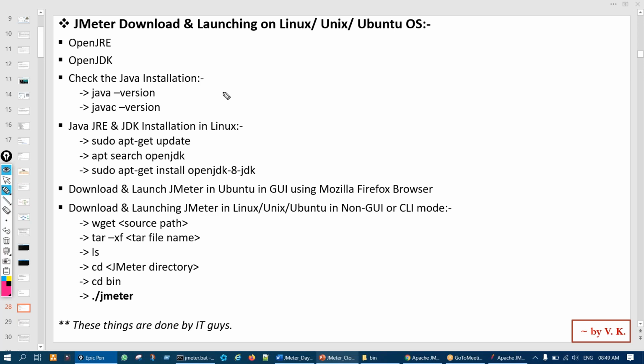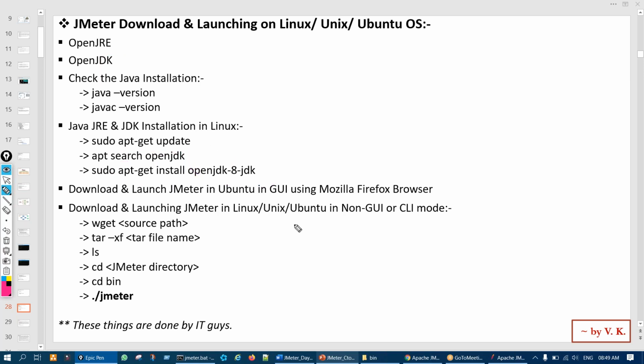So there in their app store, you'll get OpenJRE and OpenJDK. Open means it's open; we do not have to sign in like we did for Windows. You can just install them using this command: sudo apt-get update, then search for OpenJDK. This will search for OpenJDK and you can choose which version to install. Then sudo apt-get install and just type the version, and it will install that JDK for you.